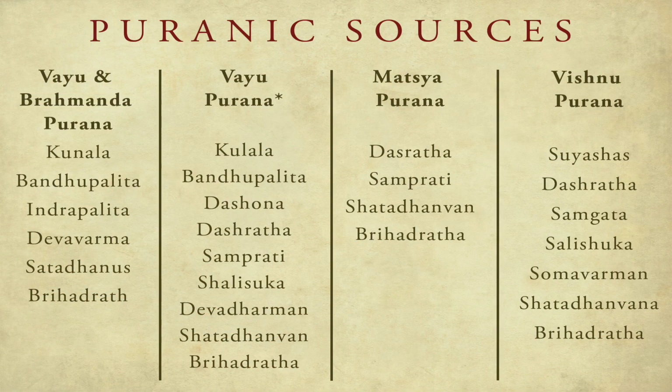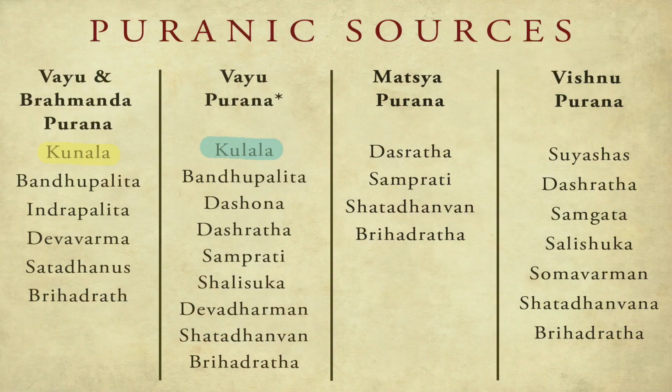So how should we solve this puzzle? What I suggest is we should proceed one ruler at a time. We will look at the ruler who came after Ashoka, starting with the Puranic list. In the Puranic list, we have Kunal, and then the other Vayu Puran gives us the name Kunala. We can all agree that Kunala is a corruption of Kunal.